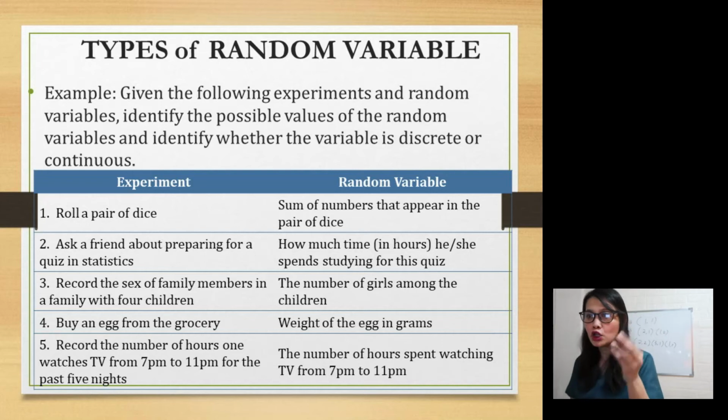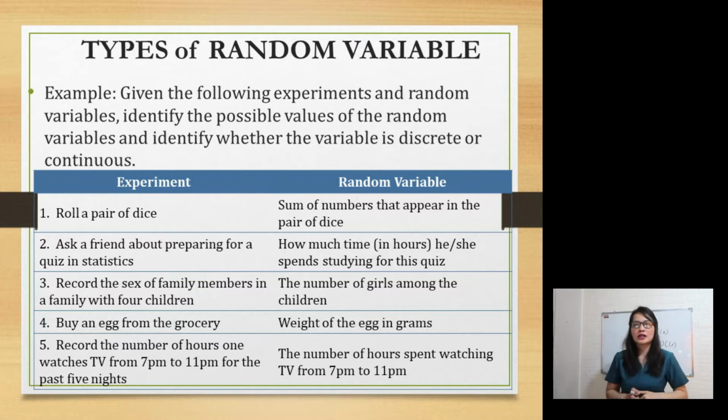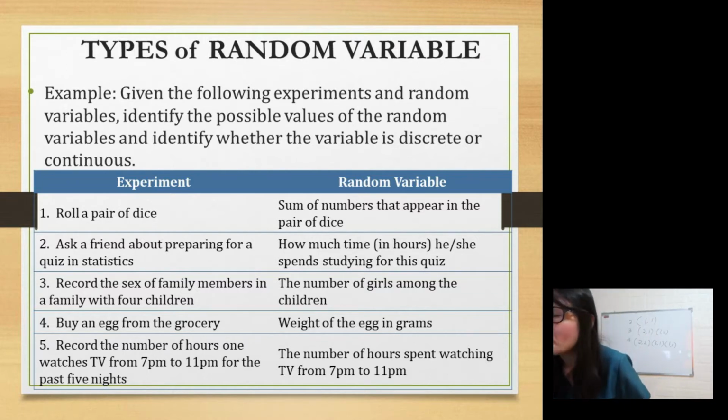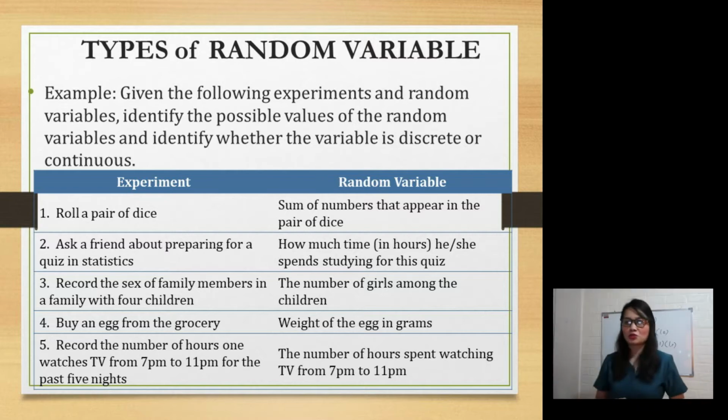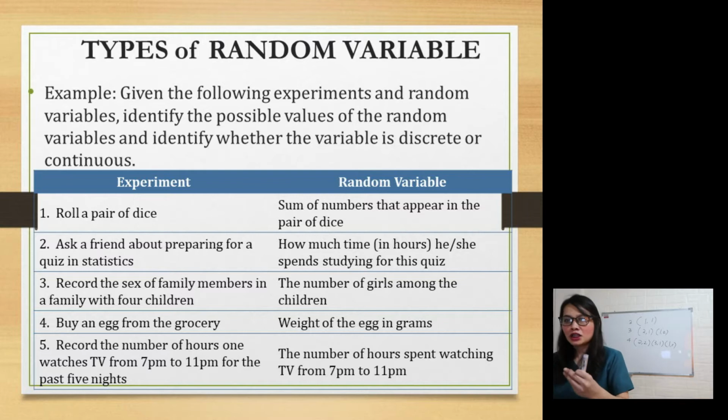Next, number 2. How much time in hours she spends studying for this quiz? Is it discrete or continuous? Continuous. Okay, continuous. Why is it? It's because it is measurable. Okay. It's continuous because there's no specific time.